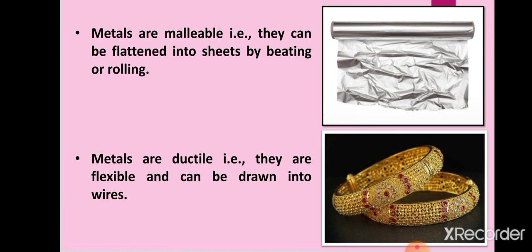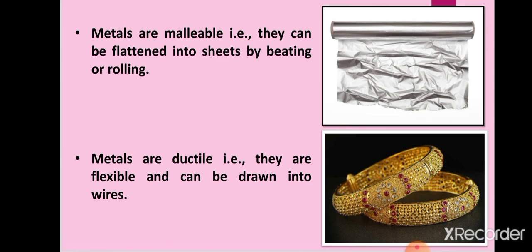Then you have seen the sweets which are decorated with silver foil. This is also because silver metal is so malleable that it can be beaten into the form of a thin sheet. Then you all have seen aluminium foil, which is used for packing food stuff. Aluminium is also a metal and it is also beaten into the form of a thin sheet. So metals can be beaten into thin sheets, and this property of metal is called malleability.